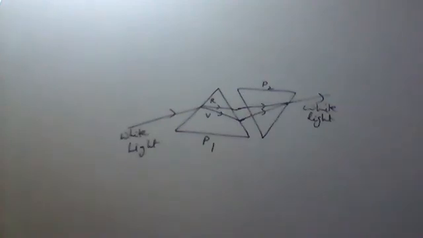Write down. Newton was the first person to show that white light is a mixture of 7 colors.